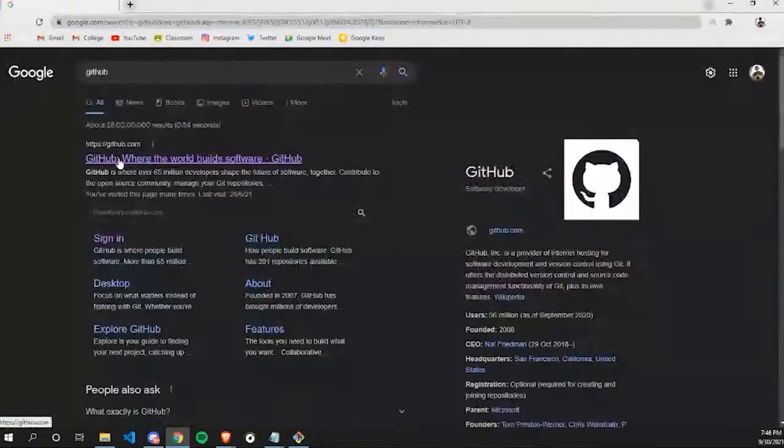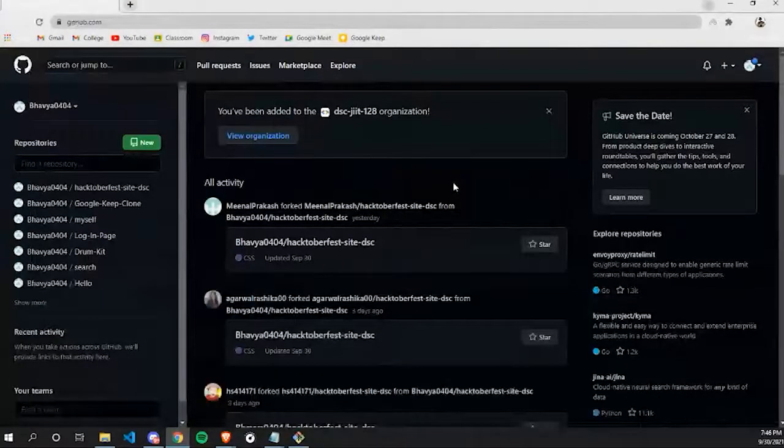Open the first link, and it will ask you to log in. It's already logged in for me. So type your email address and password with which you have created your GitHub account. I'm waiting for a few seconds so that you can log in.